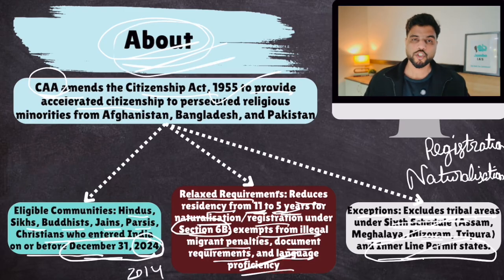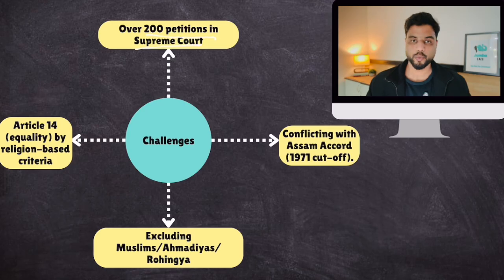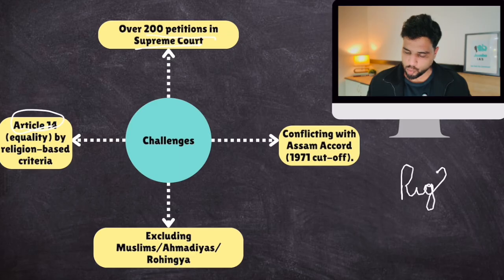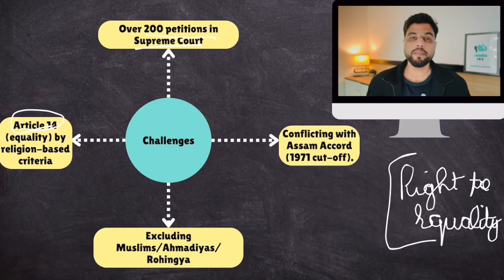Now, this law was challenged. What were the challenges faced by this law? There are over 200 petitions in the Supreme Court. And what is the basis of these petitions? Well, they say that this law violates Article 14. Article 14 is the right to equality. They say that you are violating the right to equality because you are excluding Muslims. Any law in India cannot do religious discrimination, and if you do, that is a violation of the right to equality.